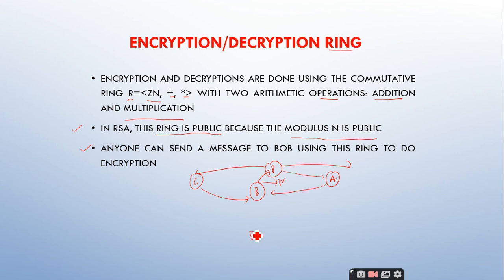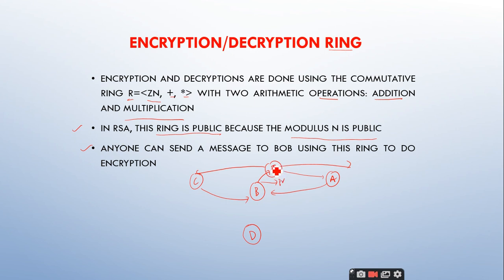Like that, any party that is present in the network, if they want to send a message to Bob, they can send it by encrypting the plain text by making use of the public key of Bob, which is kept as public, right?